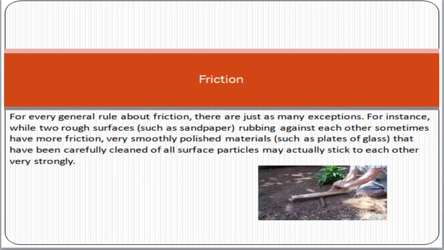Now, for every general rule about friction there are many exceptions. For instance, two rough surfaces such as sandpapers rubbing against each other sometimes have more friction. However, if you are touching smoothly polished materials such as plates or glass that have been carefully cleaned, the surface particles may actually stick to each other and have lesser friction. So friction depends on which type of material you are using with each other.